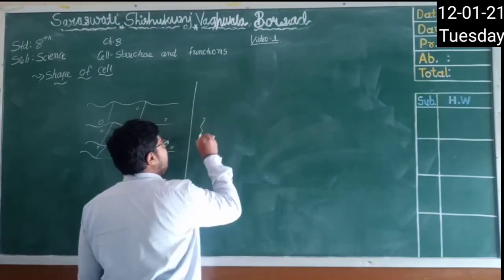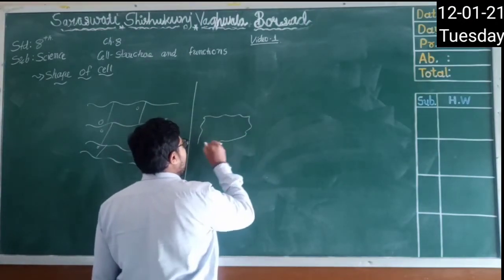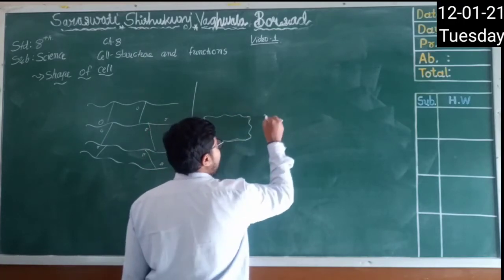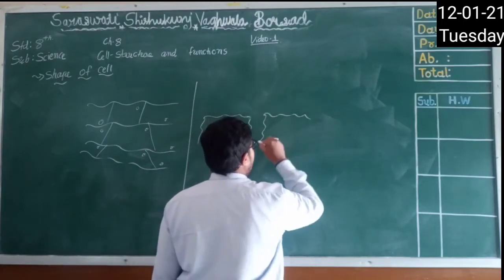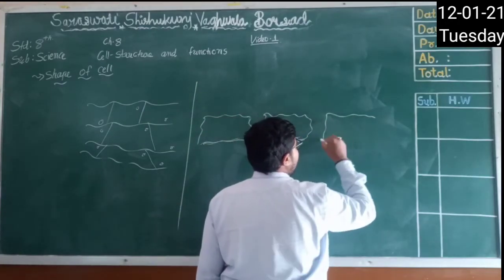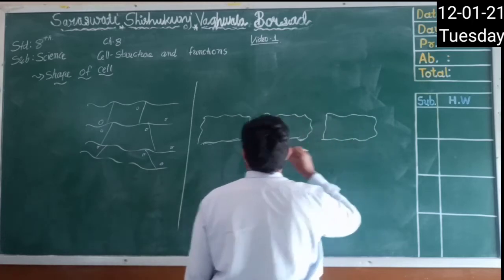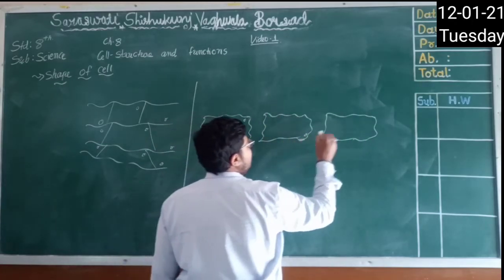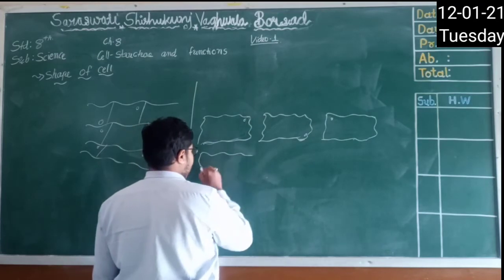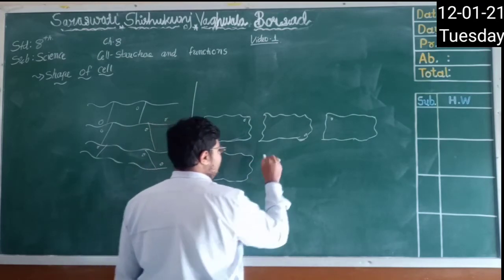See, so this is one cell, which is in our body, means a type of a cell. Onion cells I am trying to draw here.